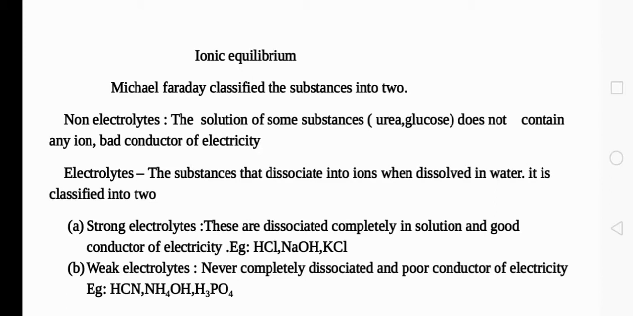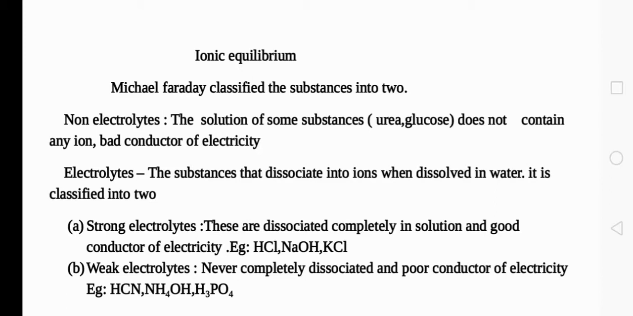Again, electrolytes are classified into two categories. First one, strong electrolyte, and second one, weak electrolyte. What do you mean by strong electrolyte? Strong electrolytes are dissociated completely in solution and they are good conductors of electricity. For example, HCl, NaOH, all these are examples for strong electrolytes.